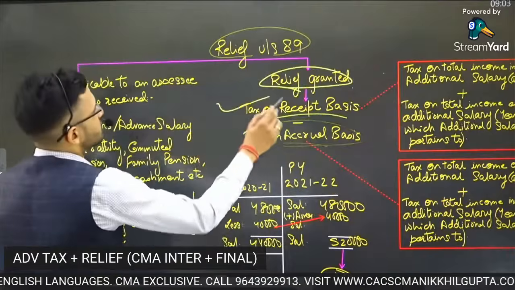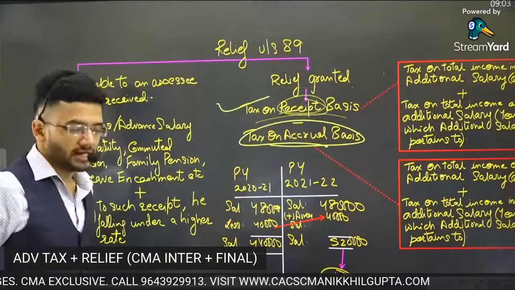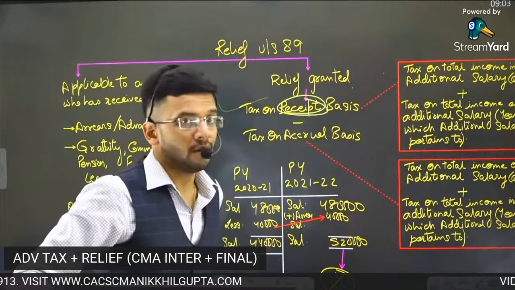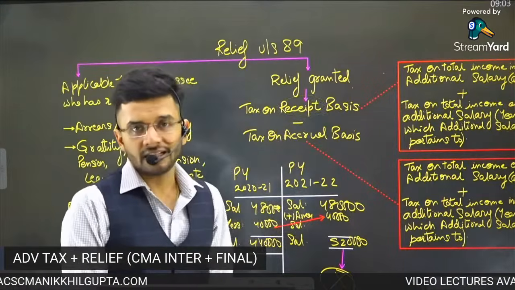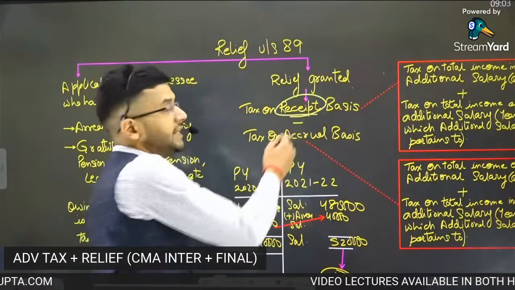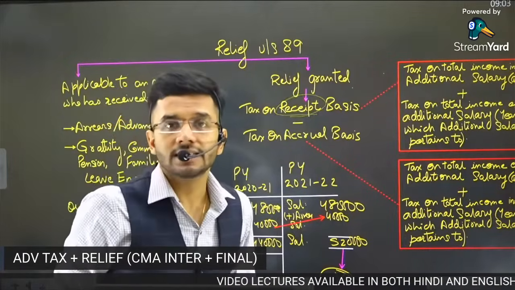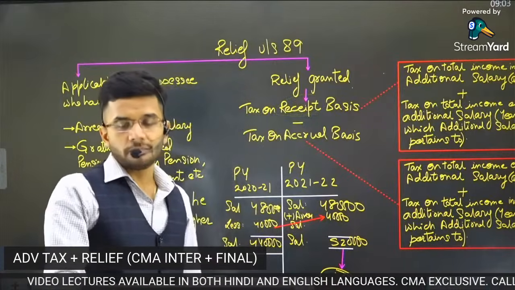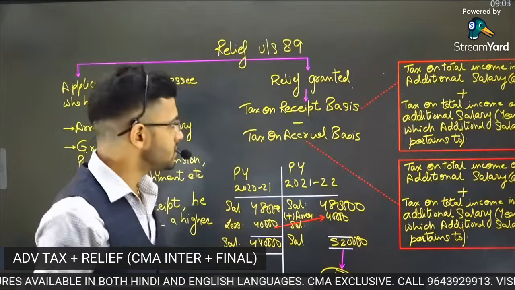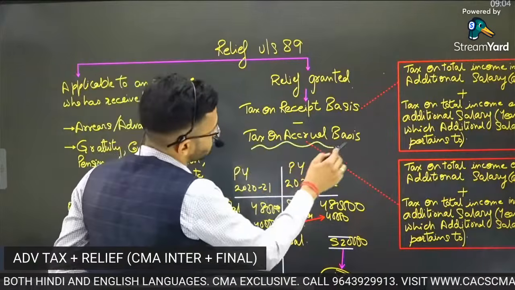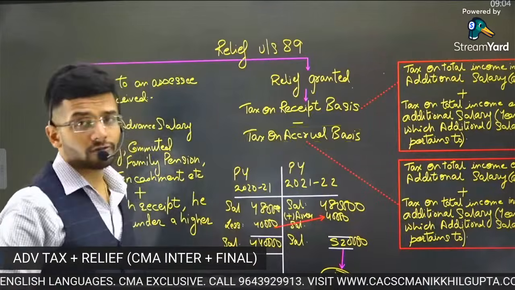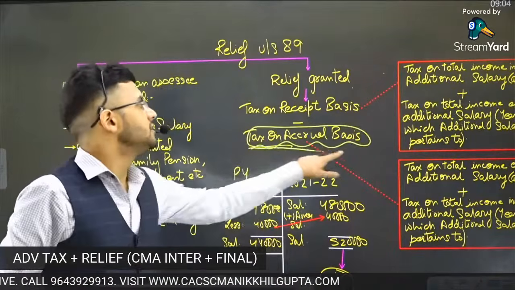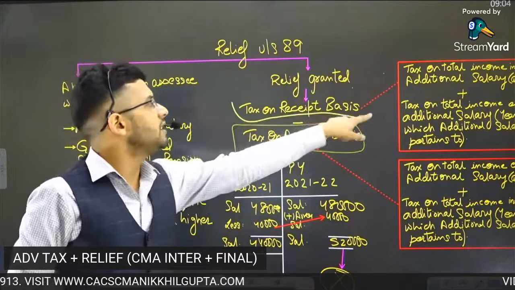So, guys, naturally, there's a higher tax because of the receipt of this particular income in the subsequent year. So, there's a higher amount of tax which is being paid by the assessee. So, tax on receipt basis: whatever tax is payable by the assessee if the income is received by him, that is the tax paid when the income is taxed on receipt basis, minus tax on accrual basis. What will be the tax if the salary is taxable on accrual basis, which is fair also? Okay, this is the fair deal. Okay, this is the unfair deal.